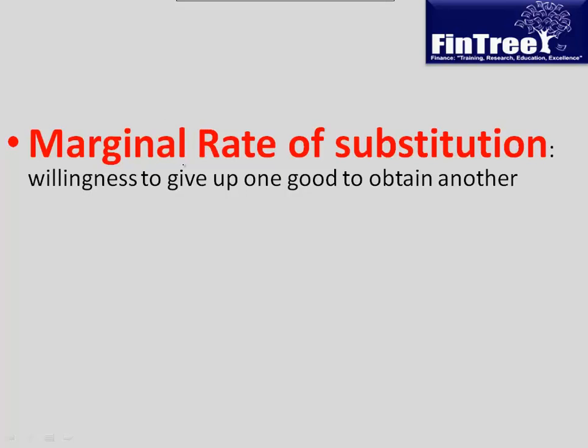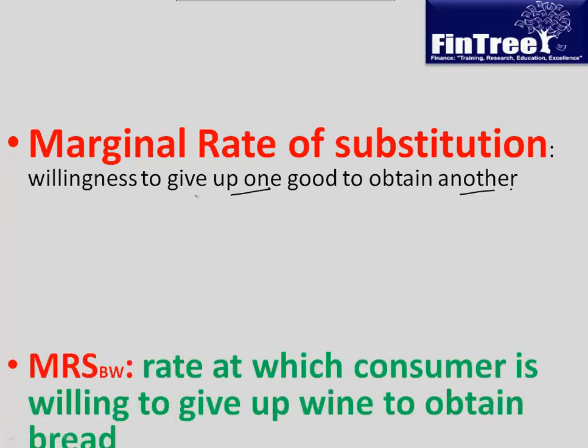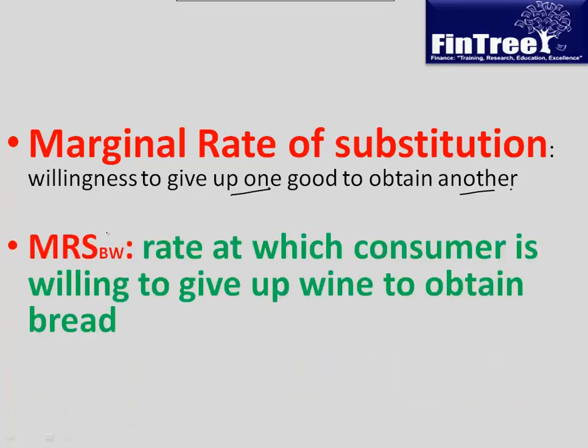Okay, so now the next point is marginal rate of substitution. It says willingness to give up one good to obtain another good. So we have a marginal rate of substitution of bread for wine, the rate at which a consumer will be willing to give up wine to obtain bread.